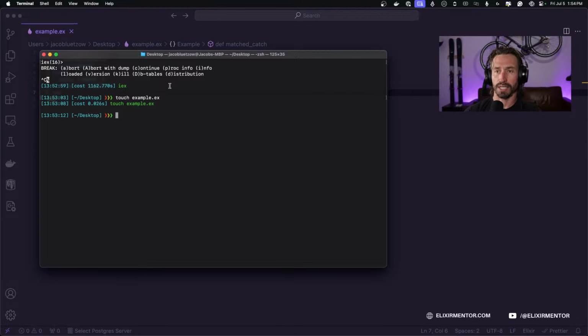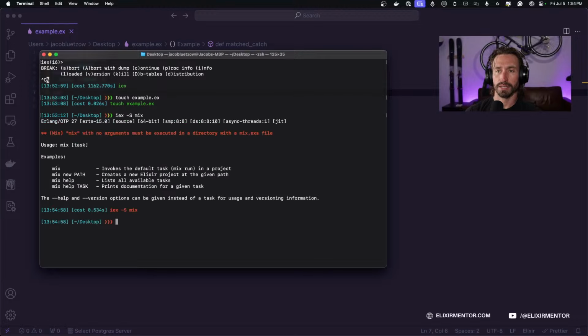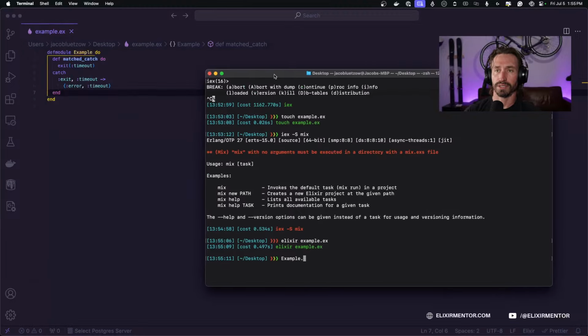iex -S mix. How do I compile just a file? I'm blanking on this, guys. Is it just elixir? And then, yeah. And then I think I can do example dot, what is our function?